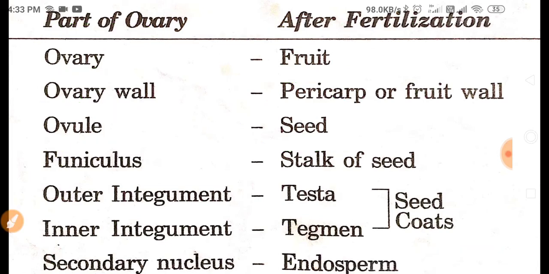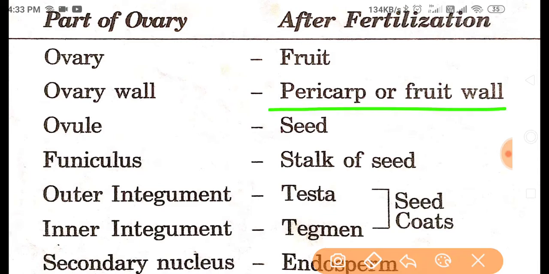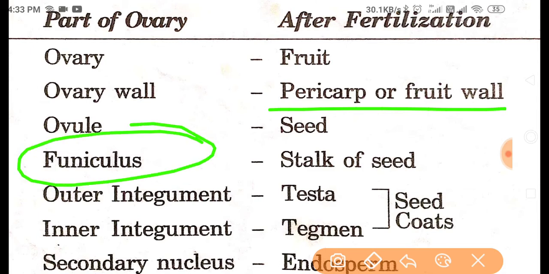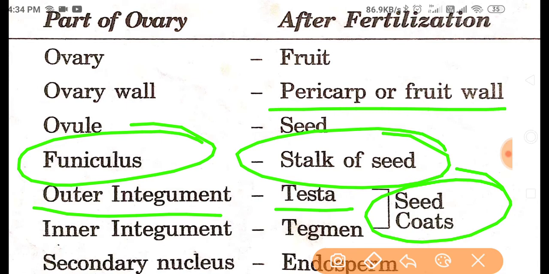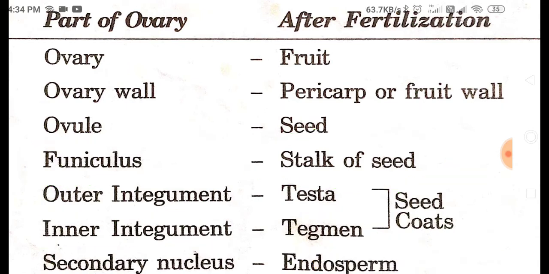The ovary wall is converted into pericarp or fruit wall. Like that, the funiculus is changed into the stalk of the seed. The outer integument forms the seed coat, which is known as testa, and the inner integument forms the tegmen. It is also a seed coat.